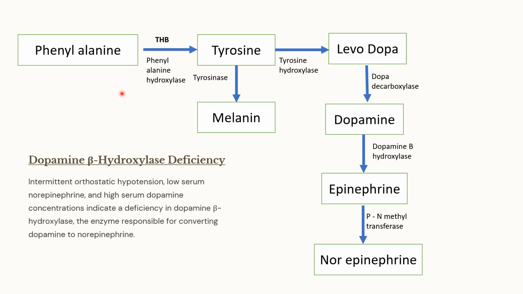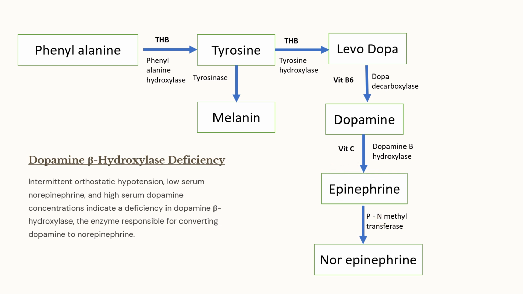So here the question will be focusing on, they will not be giving you all these enzymes, but they will be giving you cofactors and certain other substrates. So therefore, we have to be aware that the tetrahydrobiopterin is necessary for the conversion of phenylalanine to tyrosine, and also for tyrosine to levodopa. Levodopa to dopamine, there is vitamin B6 is necessary. Dopamine to epinephrine, vitamin C is necessary.